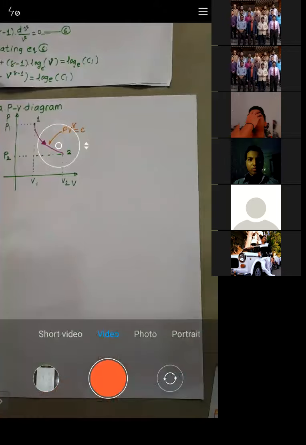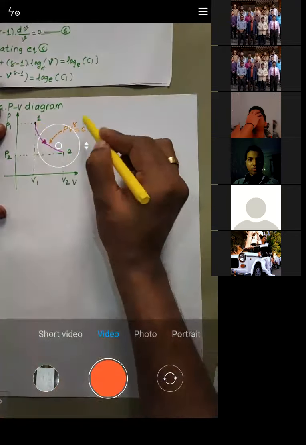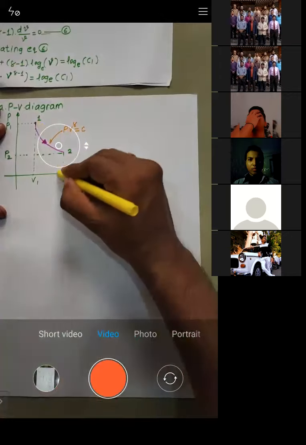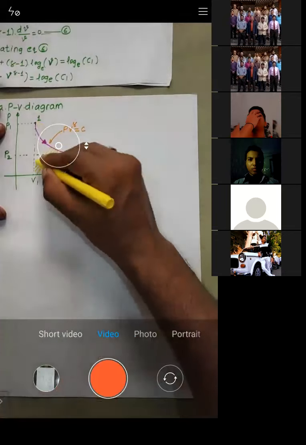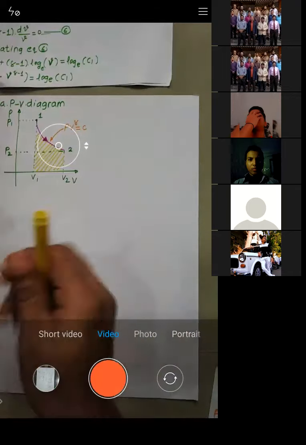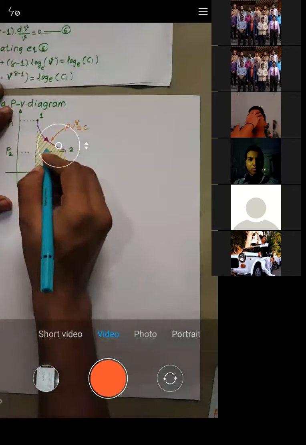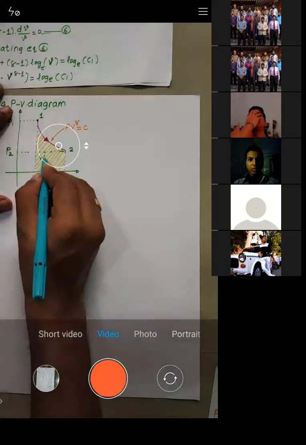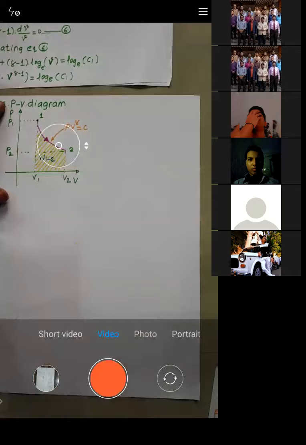Now see, if you look at the area lying below that process. I will move from point number 1 to point number 2 through the adiabatic process. So if I get the area below this process, this area will give you the value of work transfer. What is the work transfer during 1 to 2? This will give you the area during process 1 to 2, right?